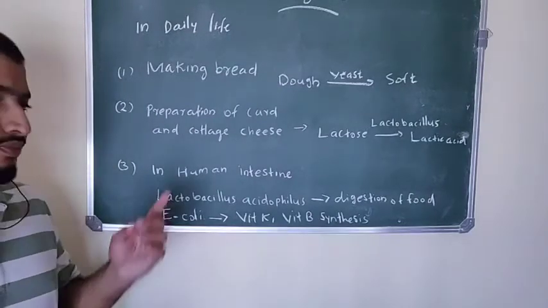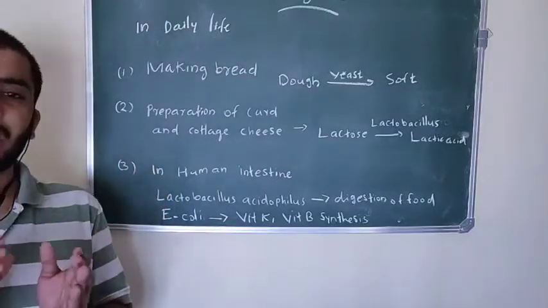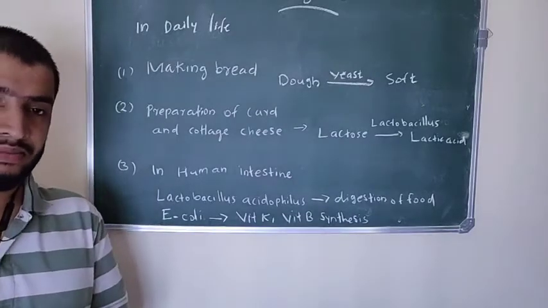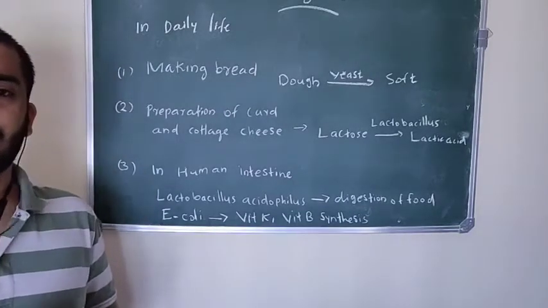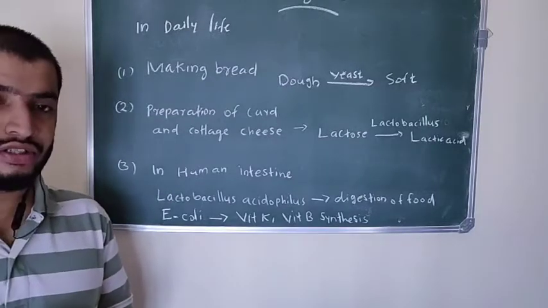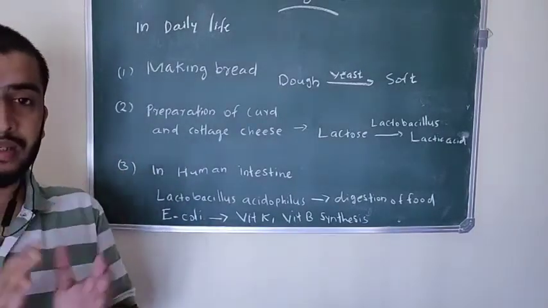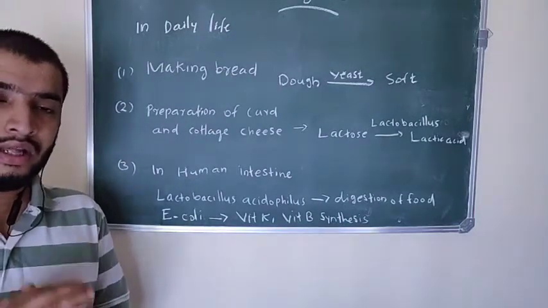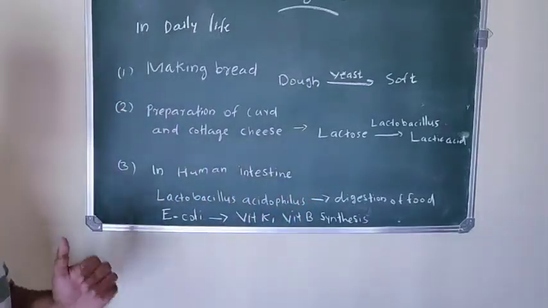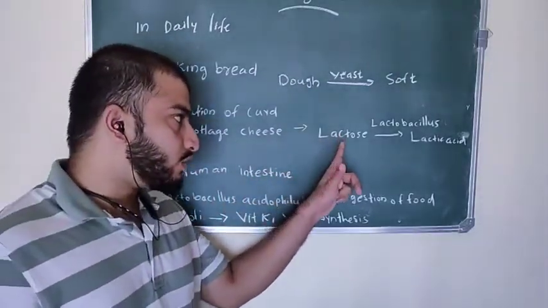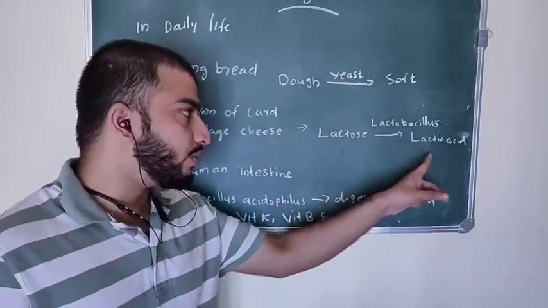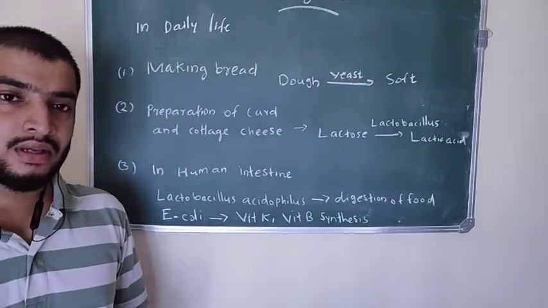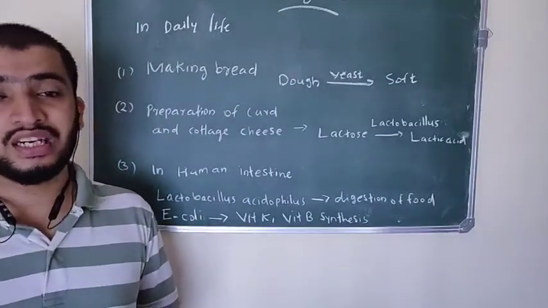Then the second one, preparation of curd and cottage cheese. One bacterium, which is called Lactobacillus, is used for the preparation of curd and cottage cheese. Milk has a sugar which is called lactose. This bacterium Lactobacillus converts the sugar present in milk, lactose, into lactic acid. So finally the milk is converted into curd.